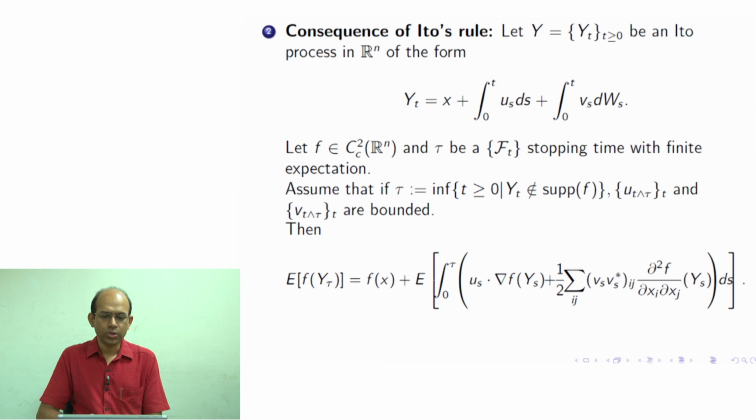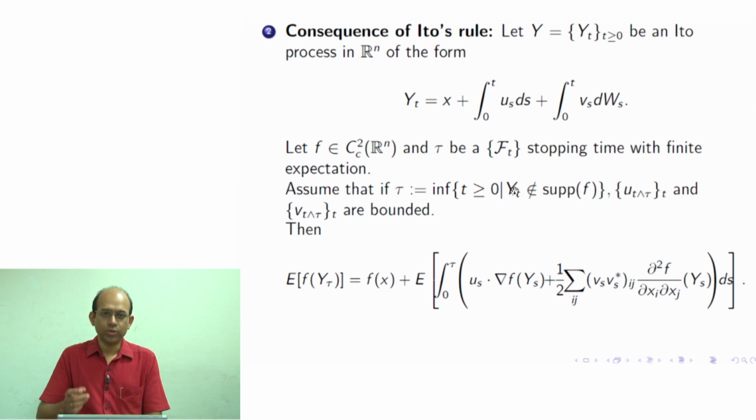And tau, we consider an F_t stopping time with finite expectation. Assume that tau is the time of exiting the support of f. What is the support of f? It is a compact subset of R^n, correct. Here we have considered f is a function from R^n to R, a real valued function on R^n with compact support.